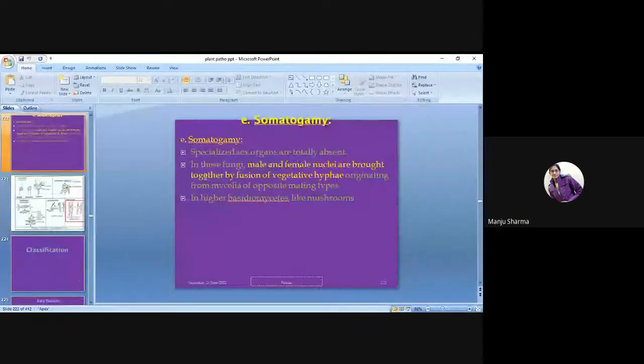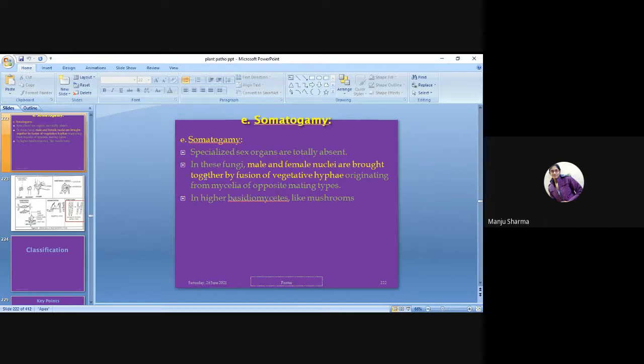Then last is somatogamy. In somatogamy, specialized sex organs are totally absent in these fungi. In these fungi, male and female nuclei are brought together by fusion of vegetative hyphae, originating from mycelia of opposite mating types.